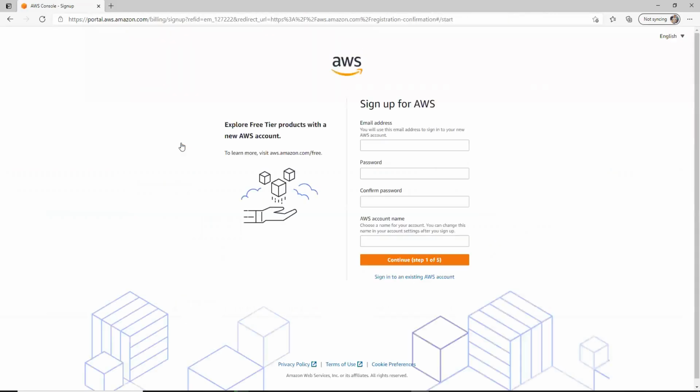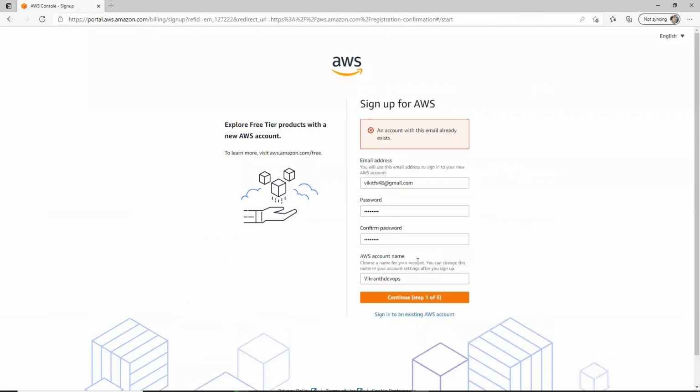It will navigate to the sign up page. Please provide your email address, and then password, and retype your password, and then your account name, and click on continue for the next step. If the email ID already exists, then you need to change it.